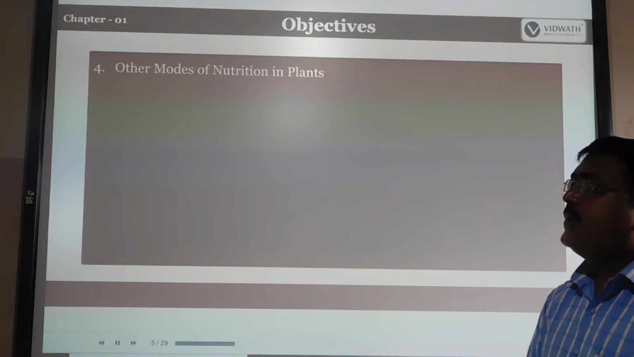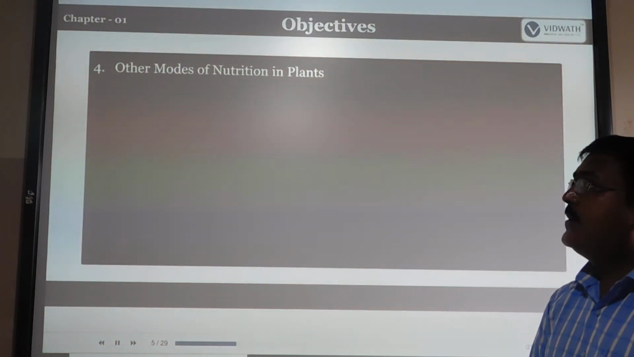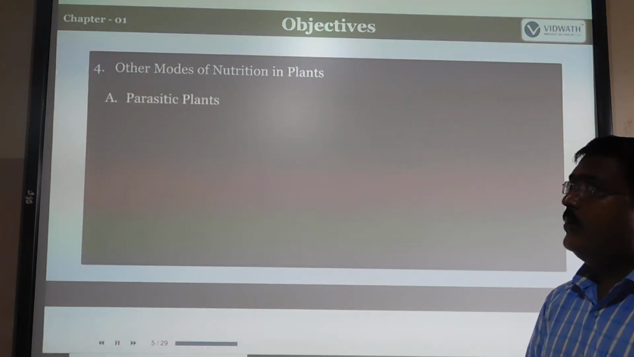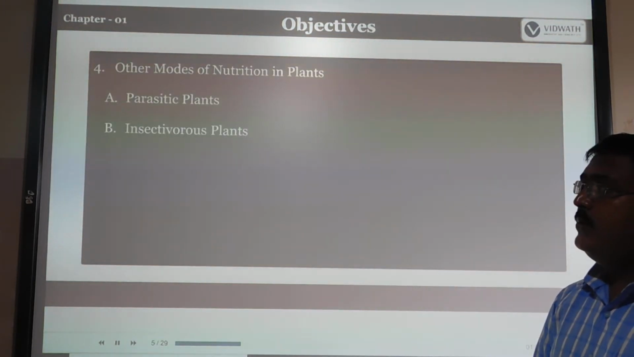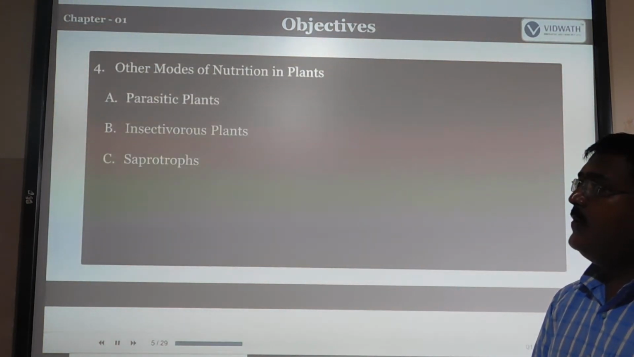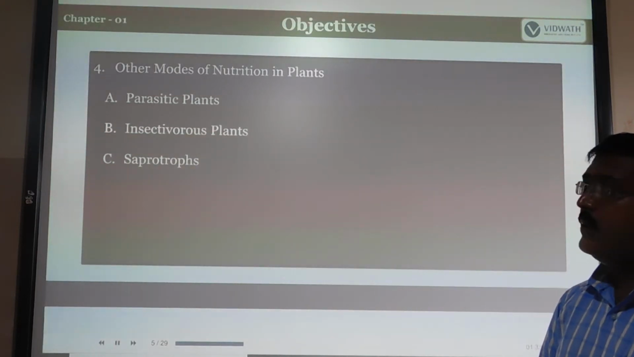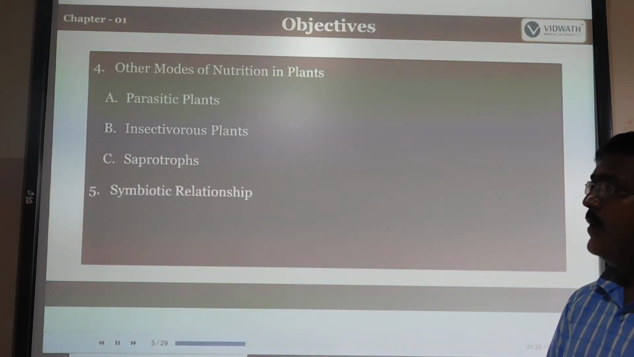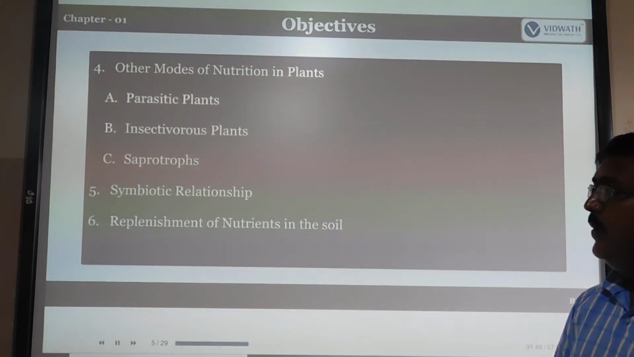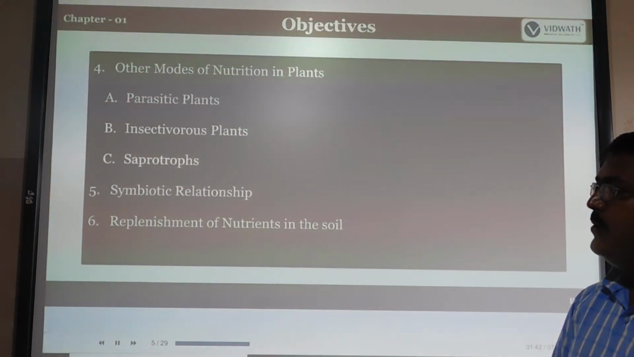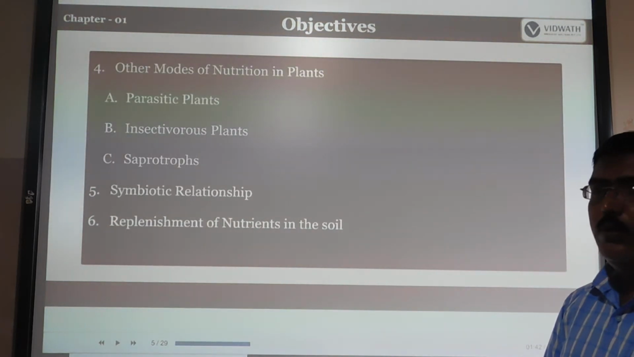The next one is other modes of nutrition in plants. There are two types of nutrition: one is autotrophic, another one is heterotrophic. Under that we will see parasitic plants, insectivorous plants, and saprotrophs. What is the meaning of a symbiotic relationship? How are nutrients replenished in the soil?